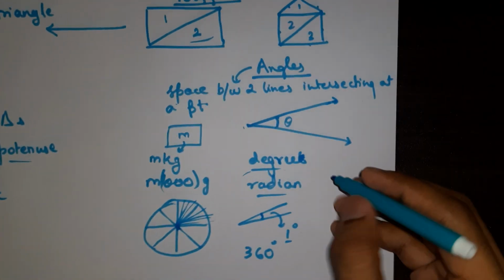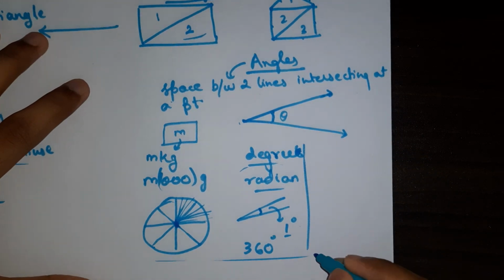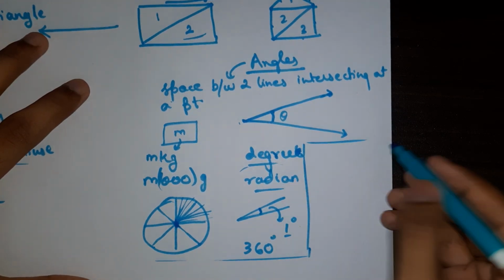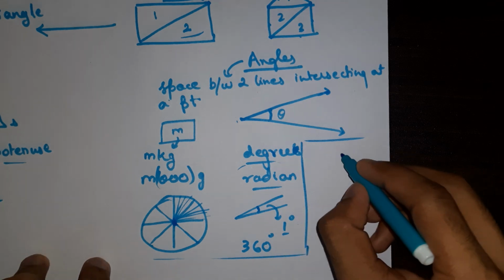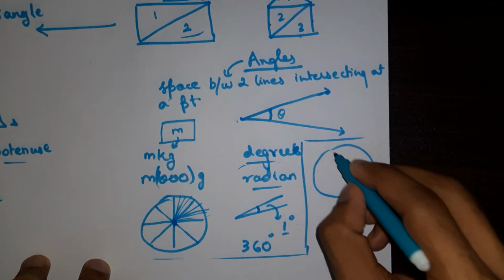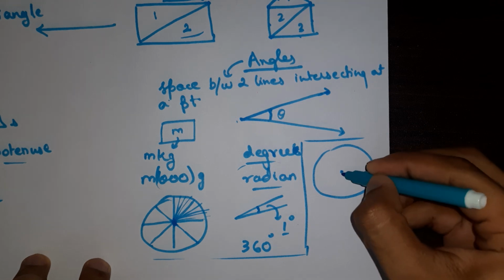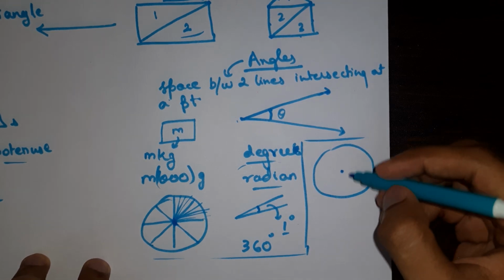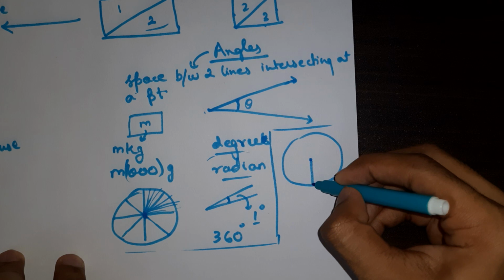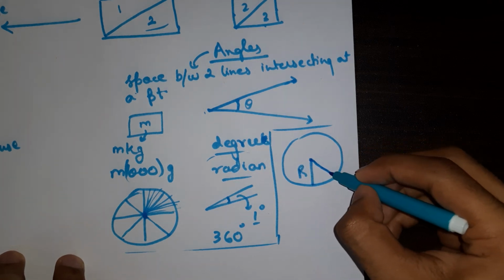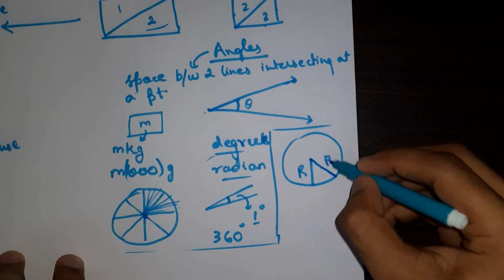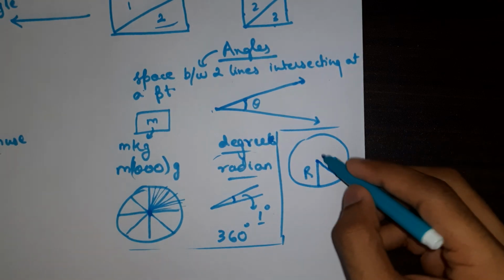The way we define 1 radian is very beautiful. Let's say you have a circle of radius r, and you take another radius of r length.